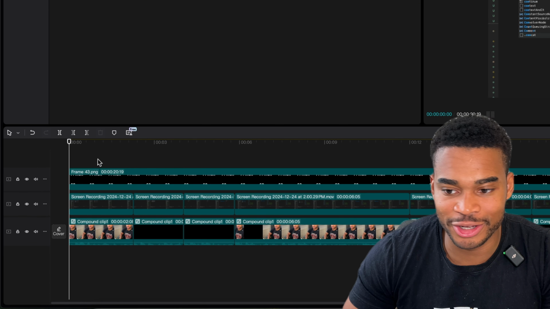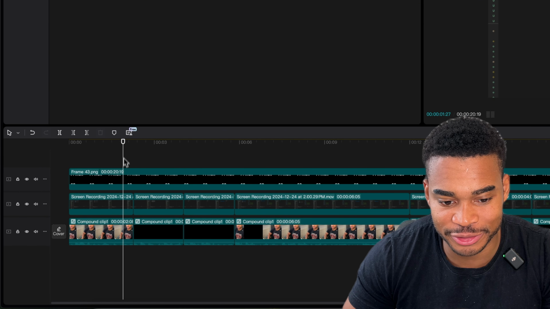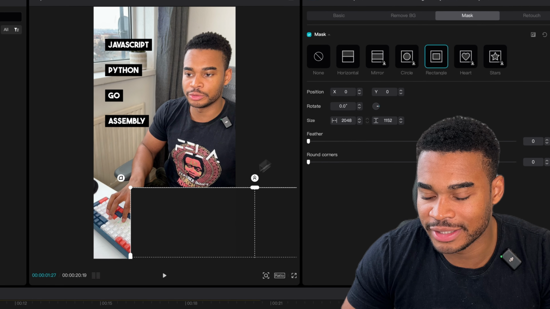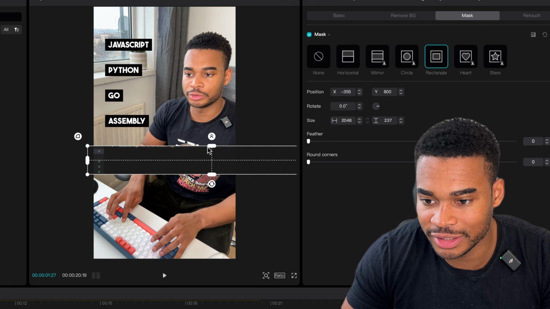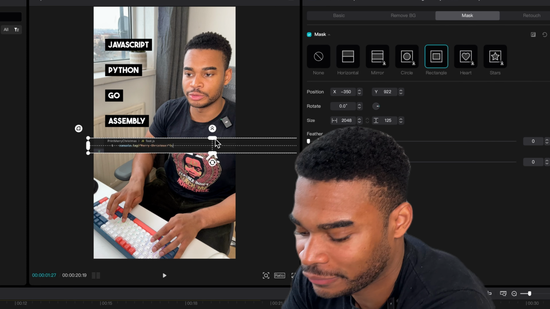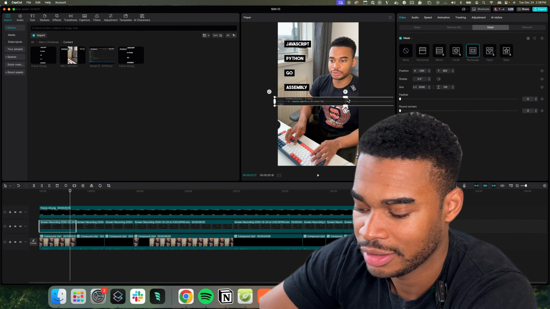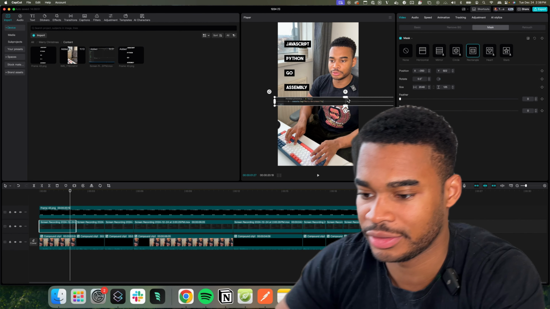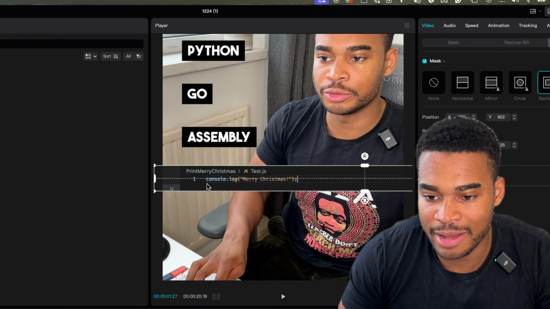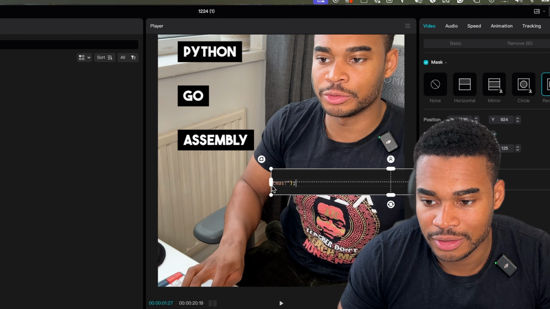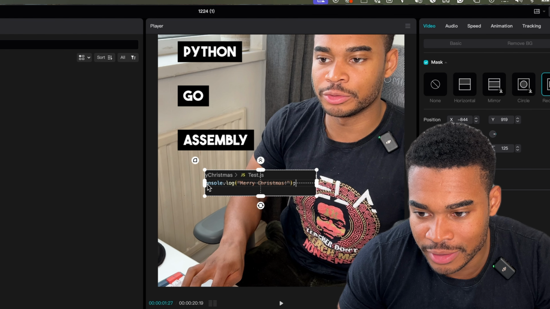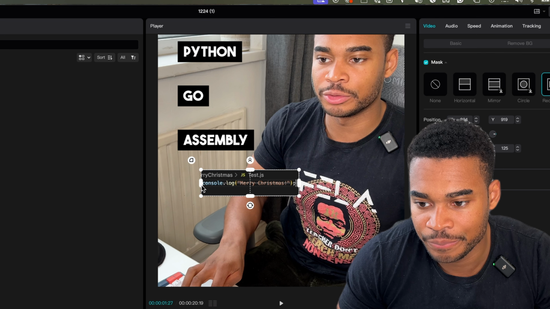Time for cropping. This is the hardest part. I basically have to crop this Merry Christmas for all of them into rectangles, and this is where I usually have to really zoom in. I actually like having my second laptop open for this because I can use the mouse and zoom in right here. I need to get one of those Apple mice, like the touch pad or whatever it's called, so I can grab that nice zoom in.